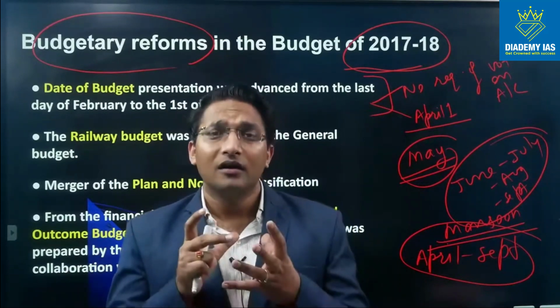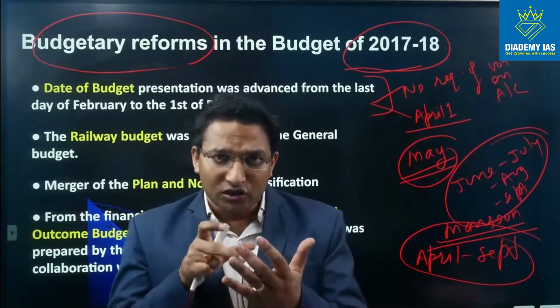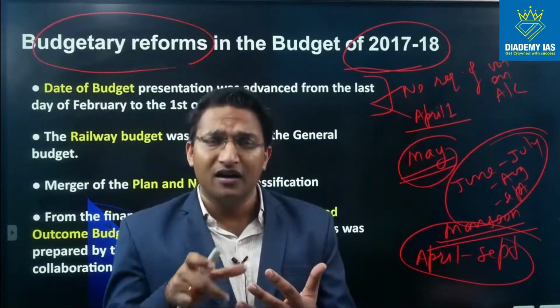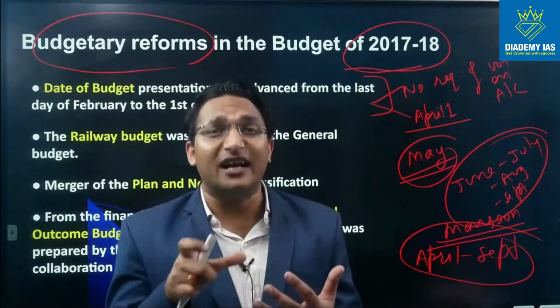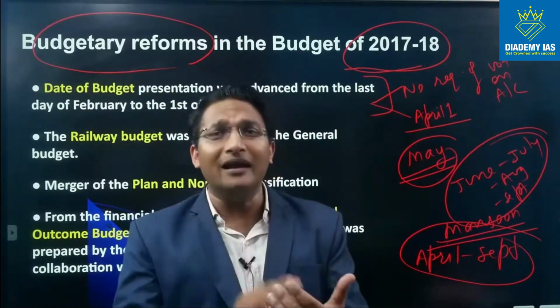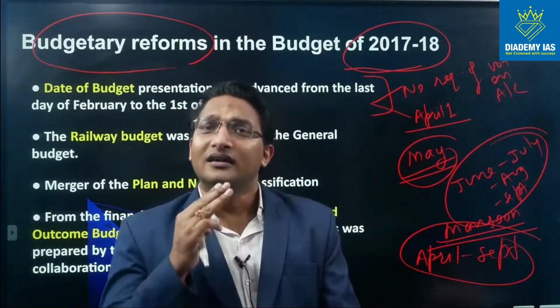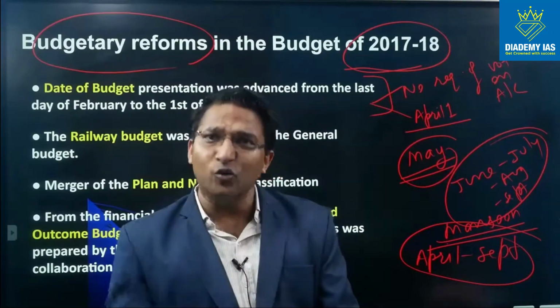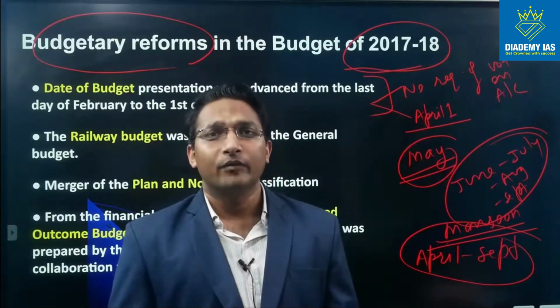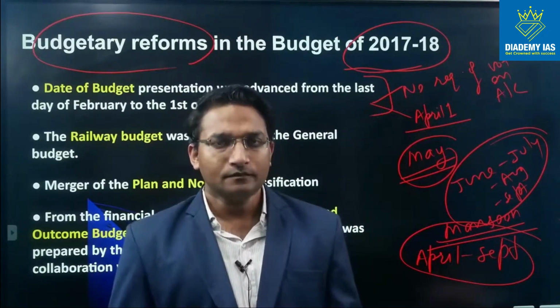So this is called lapse, right? So this allocated amount is basically lapsable expenditure, lapsable amount. That means if the amount is not spent during the given period, then this money will have to be returned back to the government, or this money cannot be spent in the next year, right?